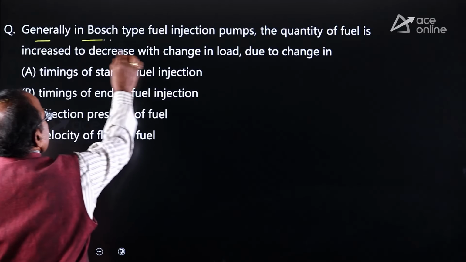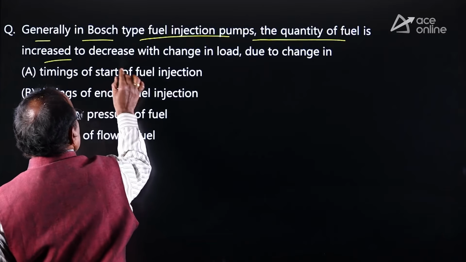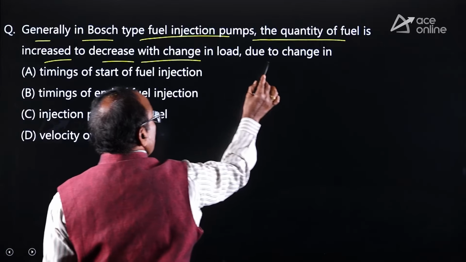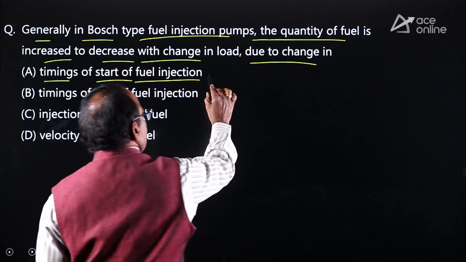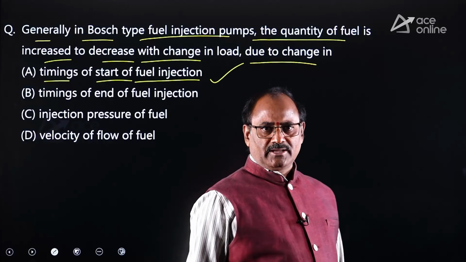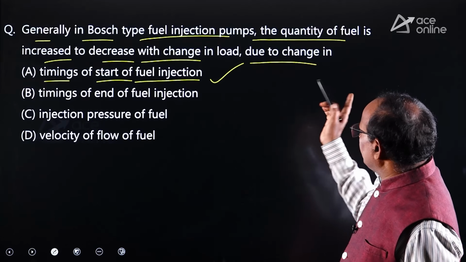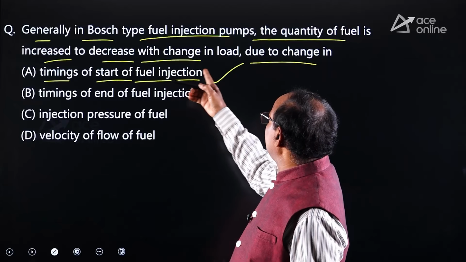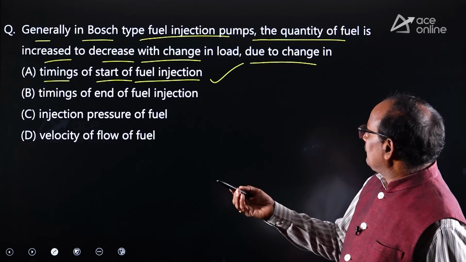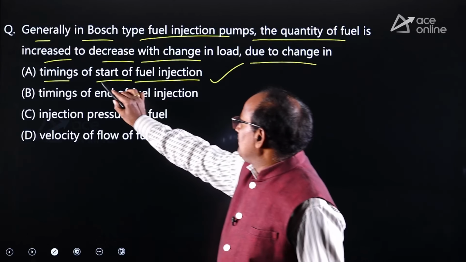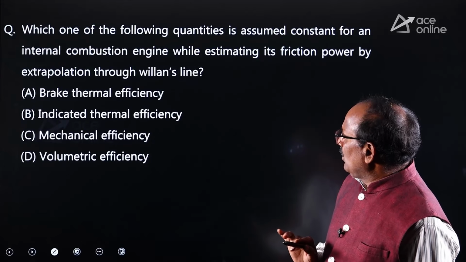Generally, in Bosch type fuel injection pumps, the quantity of the fuel is increased to decrease with change in load due to change in timings of start of fuel injection. Option A is absolutely correct. When the change in load is happening, increasing the fuel supply due to change in timing of start of fuel injection is absolutely correct. Similarly, look at the other one.